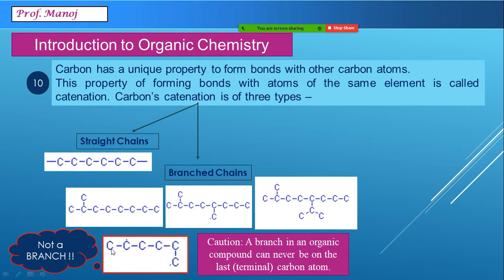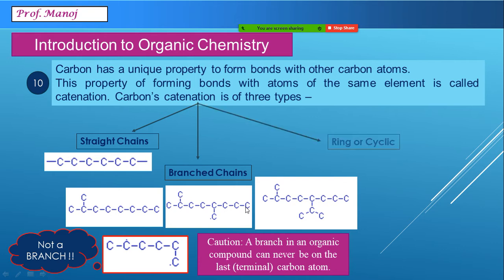That means this is actually a chain of 1, 2, 3, 4, 5 and 6. And the sixth carbon has been bent and written down looking like a branch, but this is not a branch. So branches could be anywhere on the chain, but they cannot be on the first and the last carbon atom.